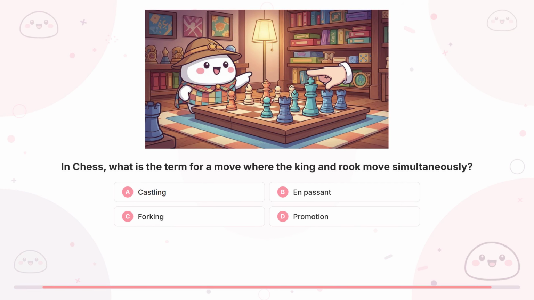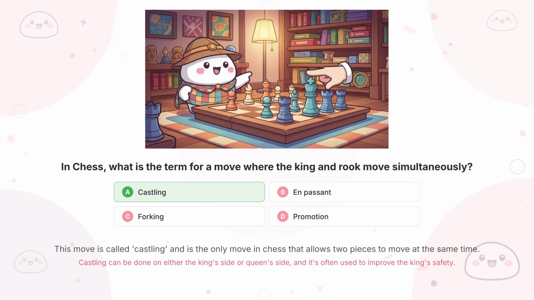Question 21. In chess, what is the term for a move where the king and rook move simultaneously? The correct answer is A, castling.